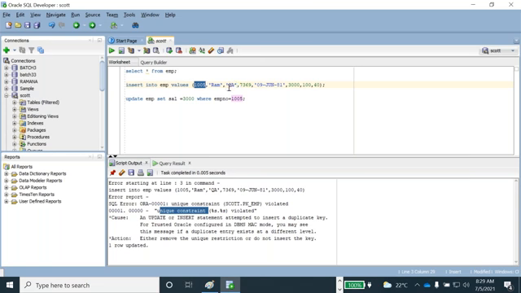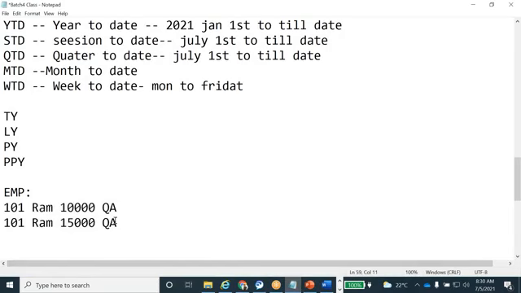But this data we capture into the data warehouse and maintain the history. So in the data warehouse it will load like this: 101 RAM 10,000 QA, 101 RAM 15,000 QA.